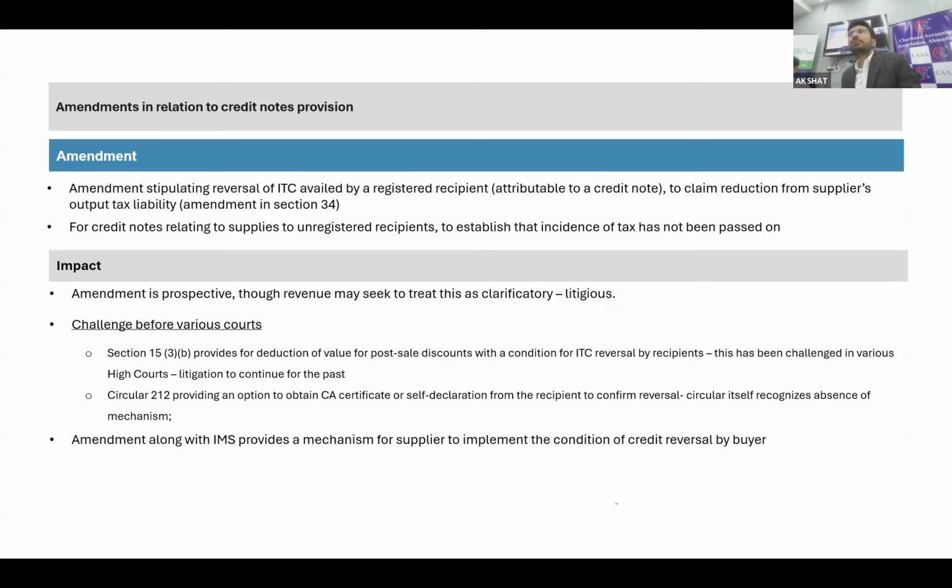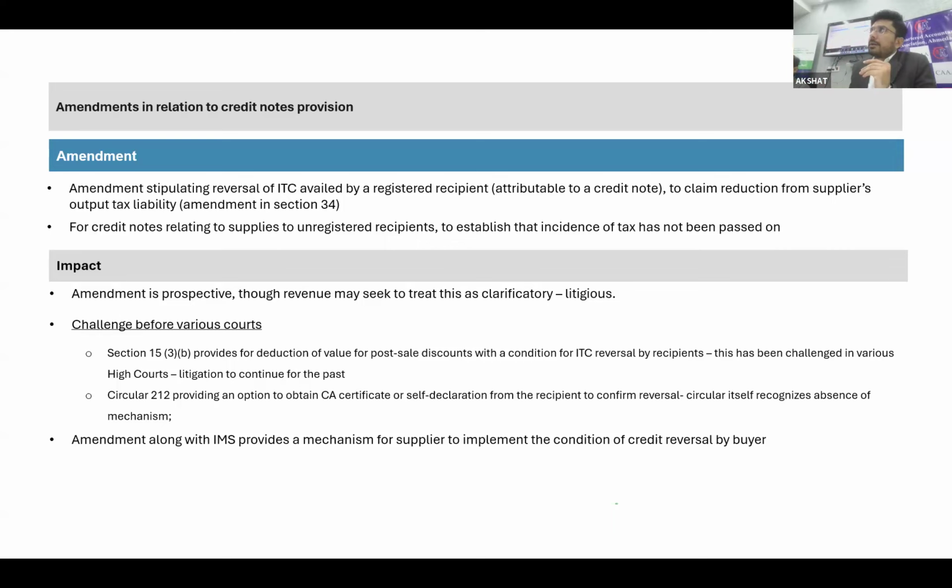So a harmonious reading of these provisions determines that whenever you are raising any credit note for post-supply discount, the recipient should reverse the credit. Then only you can reduce your valuation, because this is a revenue-neutral transaction, right? On one side, you reduce the liability, and on the other side, the recipient reduces their ITC.